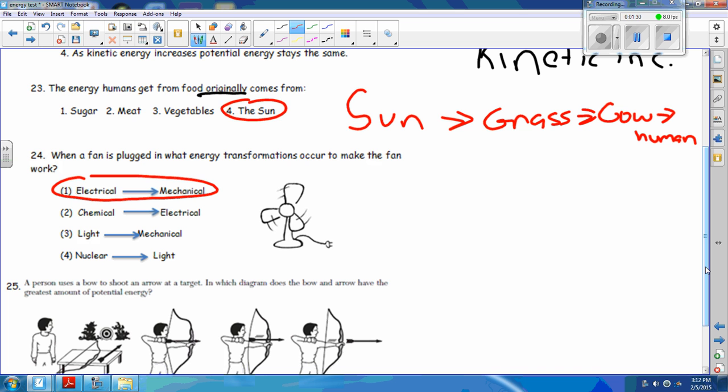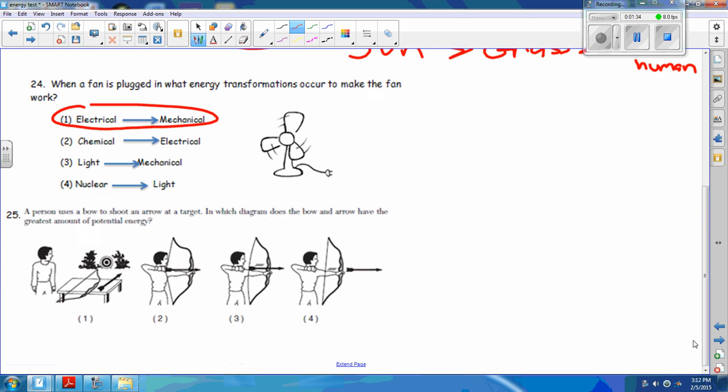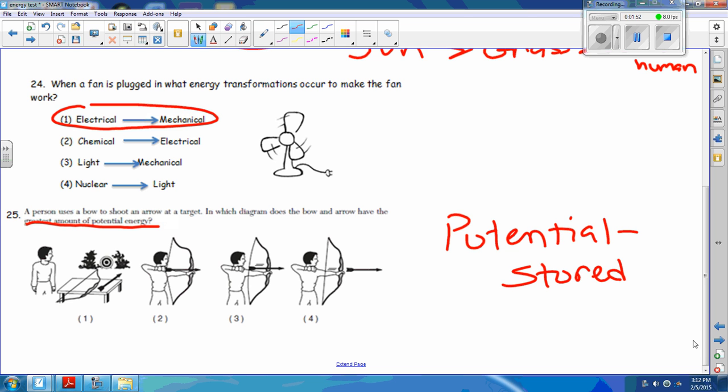Number 25, a lot of people got wrong because they didn't interpret the picture correctly. A person uses a bow to shoot an arrow at a target. In which diagram does the bow and arrow have the greatest amount of potential energy? Well, potential energy is energy that's stored. So if you let go of the bow, which one is going to move the quickest? Because potential and kinetic energy have an indirect relationship. So which one is the most stored energy? Number 2, the one that you're pulling back.